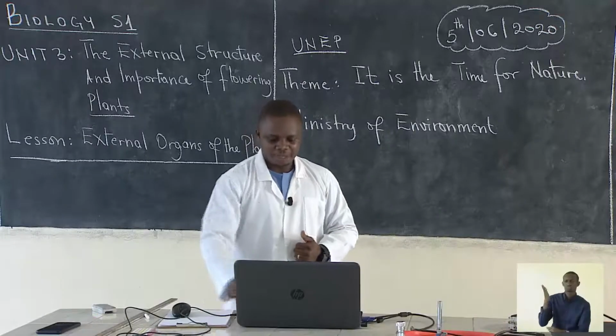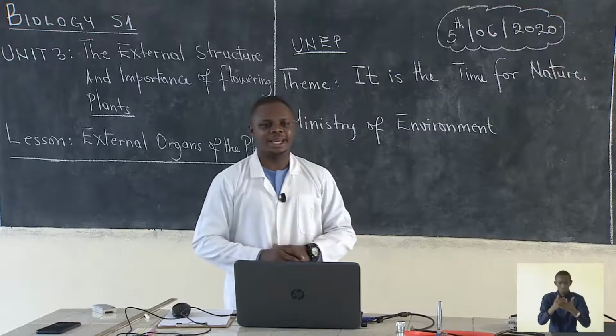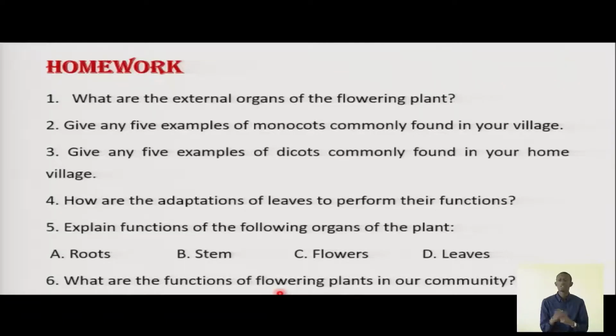Dear students, before we end our lesson today, this is your homework to test your level of understanding. Question number 1. What are the external organs of a flowering plant? Question number 2. Give any 5 examples of monocots commonly found in your village. We have talked about monocots. Give examples which are common in your home village.